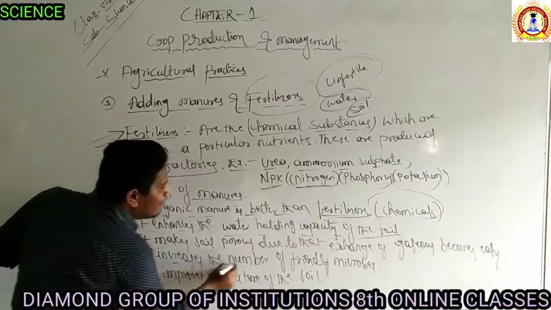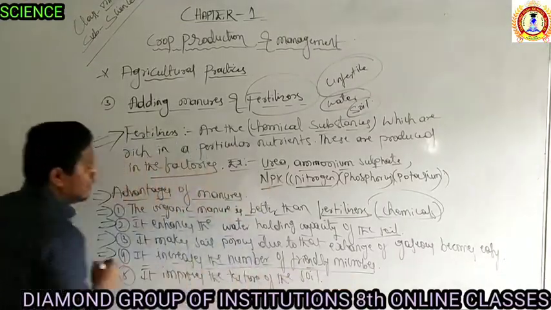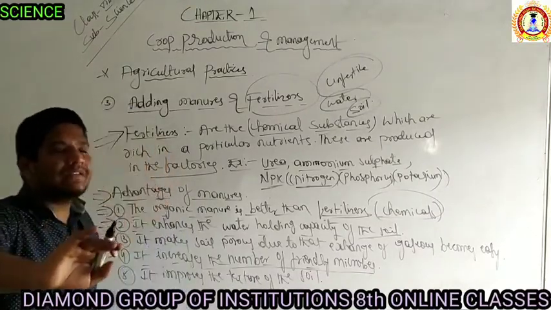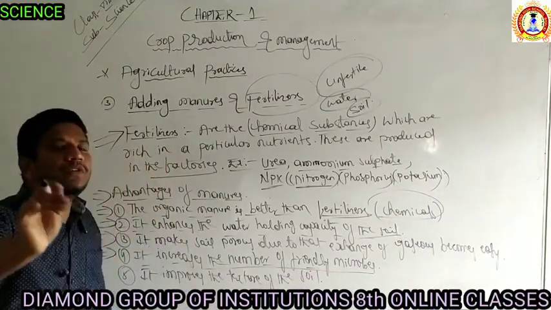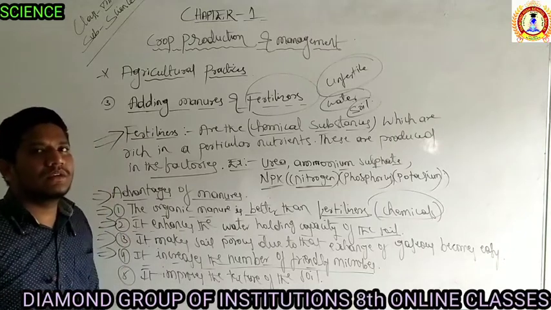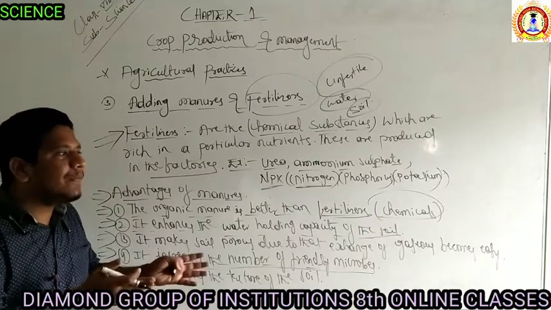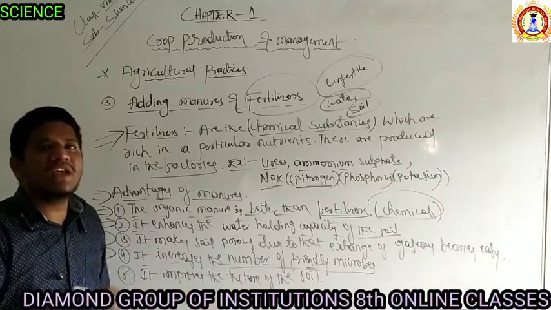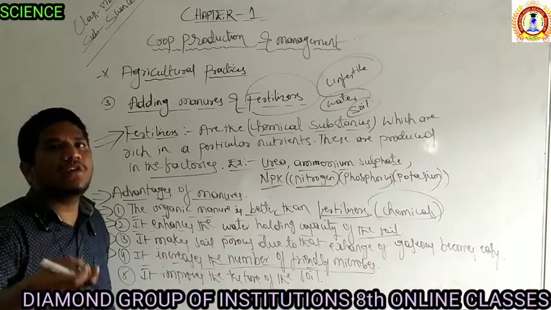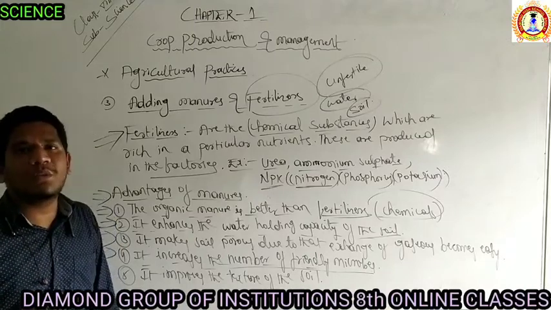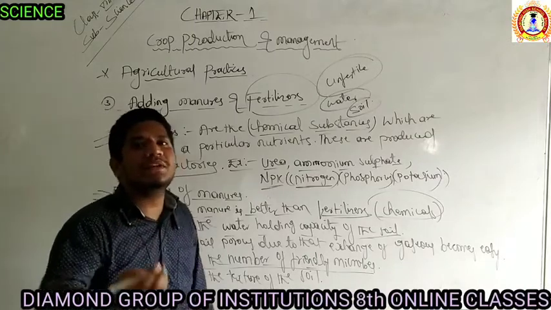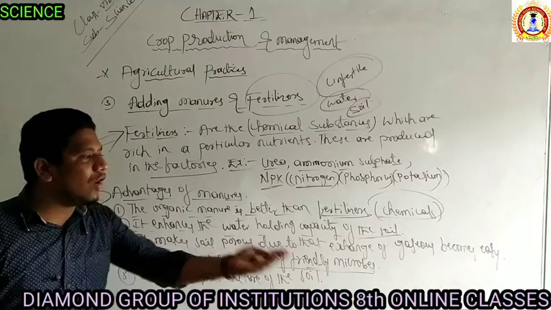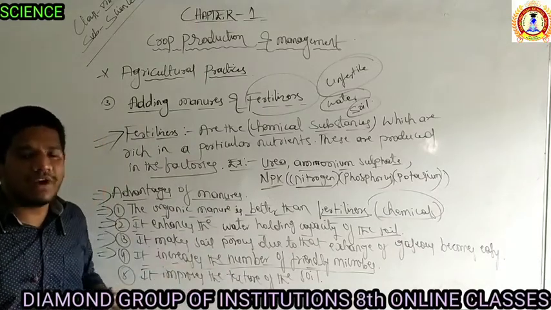Now, the fourth advantage is that it increases the number of friendly microbes in the soil. Right? It will increase the number of microbes which are friendly. Friendly means they help the farmers. We even call snails the friend of the farmer. Why? Because they enhance the fertility of the soil. When an organism enhances the fertility of the soil, we call it the friend of the farmer.